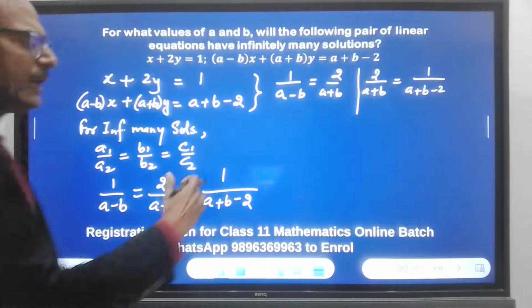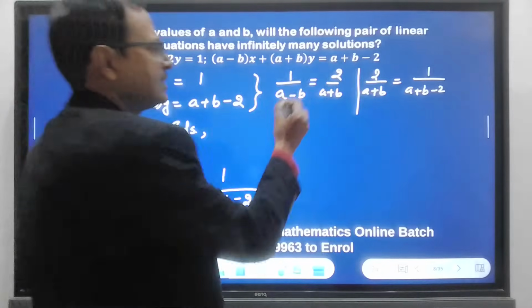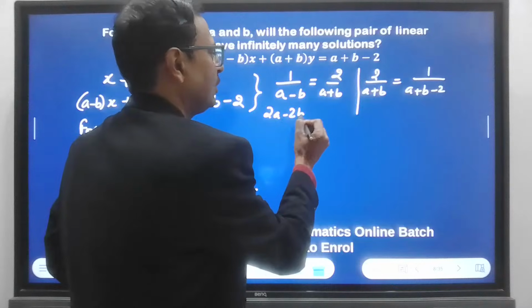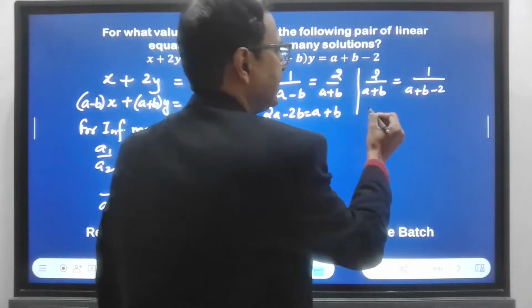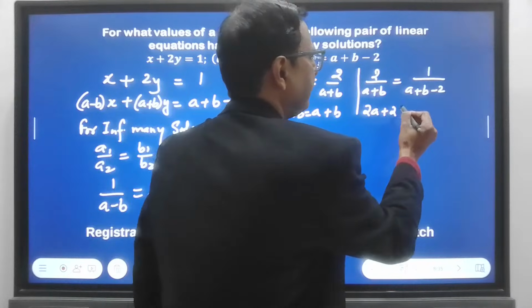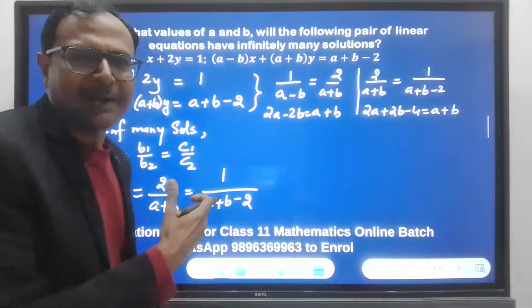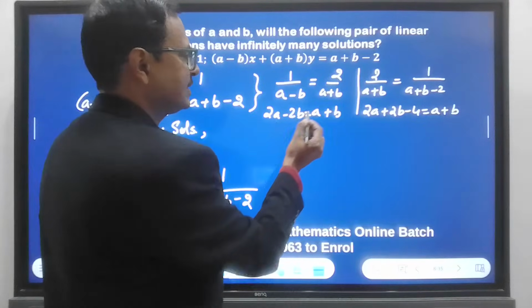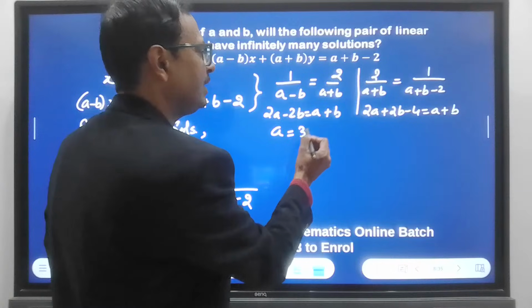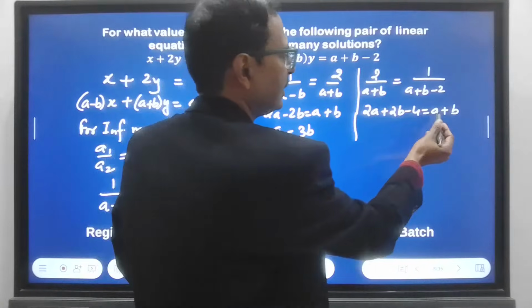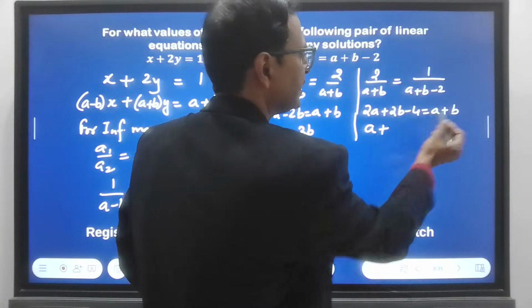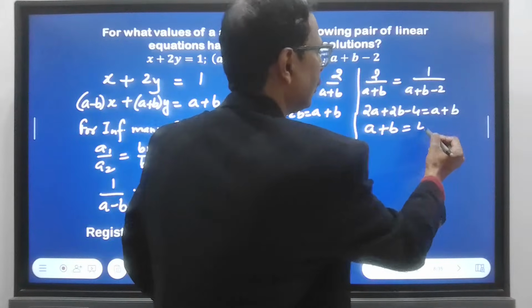So just have to quickly cross multiply and solve. Okay, so this is 2A minus 2B equal to A plus B. This is 2A plus 2B minus 4 equal to A plus B, right? And then this becomes A equal to 3B, and this becomes A plus B equal to 4.